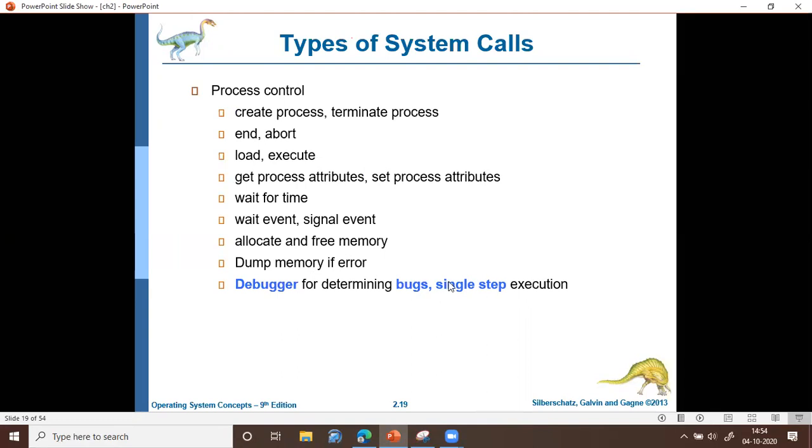Similarly, there is a concept called single step execution. Normally any programming language provides this feature, by which you can perform a step by step execution. You can execute one line and see what the output is, then the next line and what its output is. So basically this is for